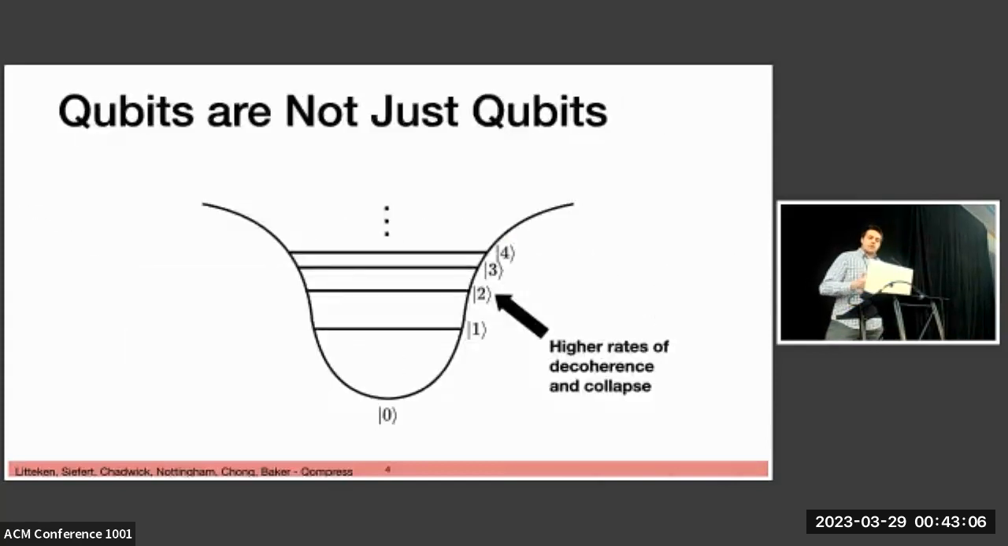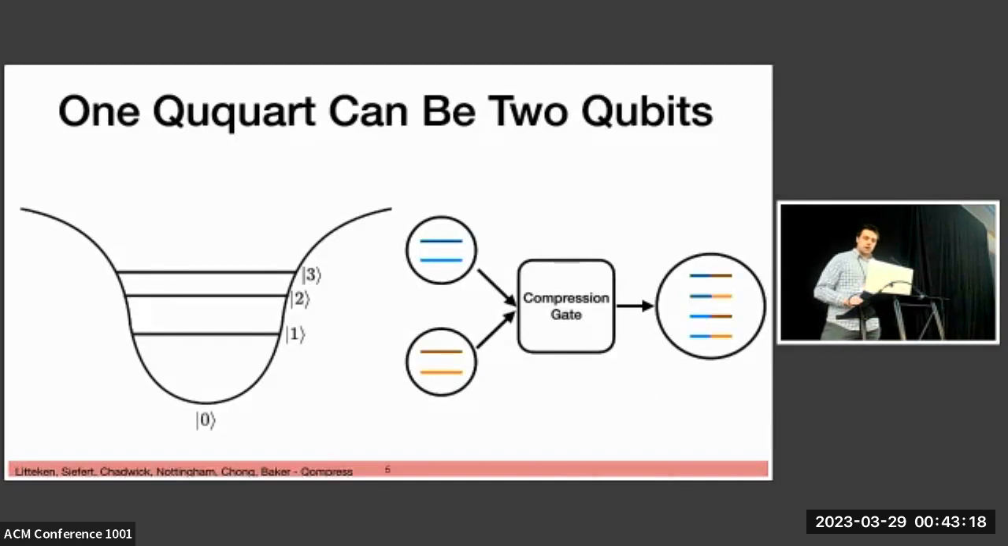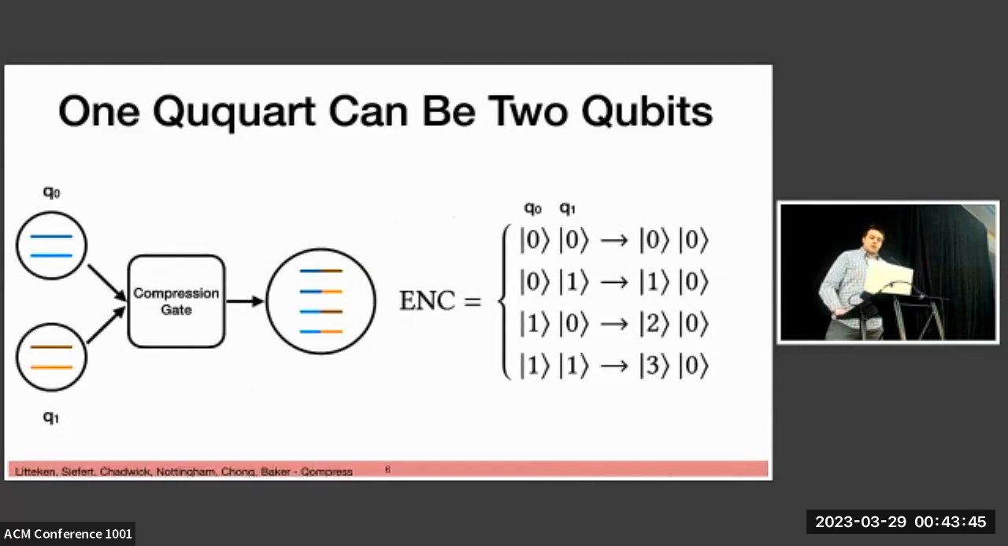However, the use of higher energy levels leads to higher rates of decoherence or device collapse, as well as more difficult control, making this space a less explored area. But when we have access to the 4th level of a qubit, it becomes possible to combine the data of 2 2-level qubits into a single 4-level Qquart device through a compression or encoding gate. This compresses the information of what used to be 2 physical devices into a single physical device. So this has the potential to increase available computational space of a given architecture by up to 2 times.